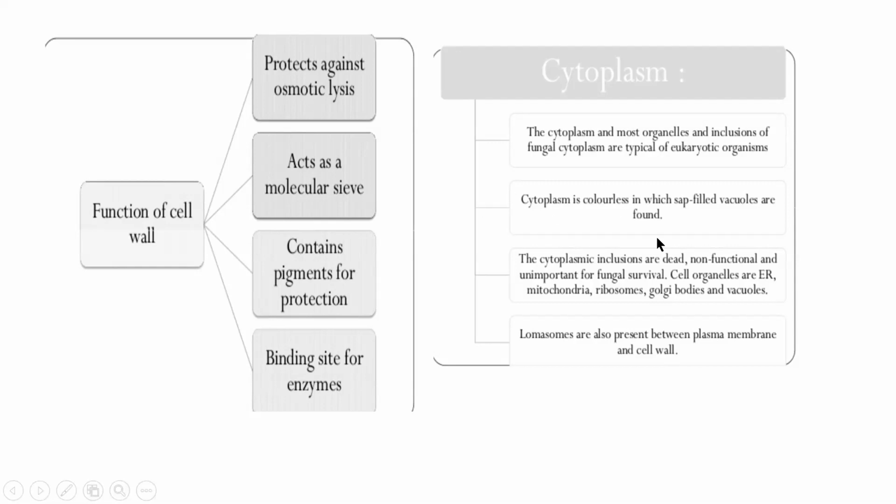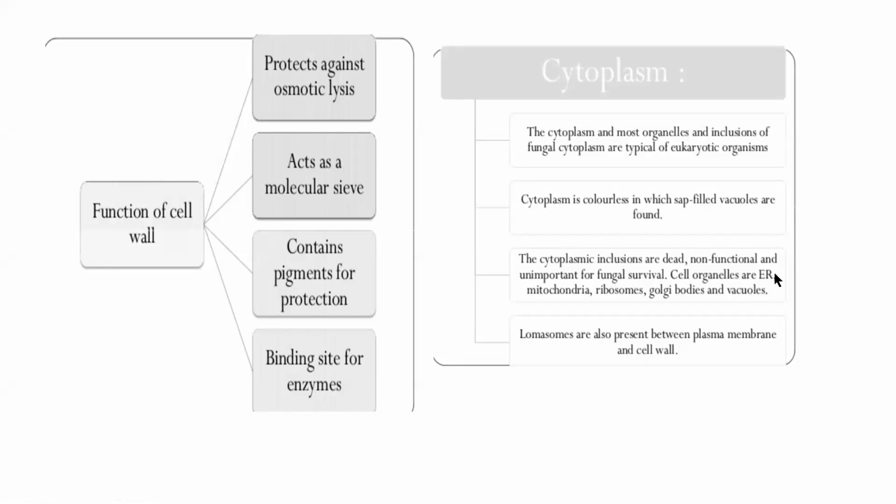Okay, and you can see vacuoles in the cytoplasm. And you have some inclusions, cytoplasmic inclusions. You see some dead non-functional bodies are there. They are made of proteins or glycogen. Some unimportant fungal bodies are there. They are called cytoplasmic inclusions.